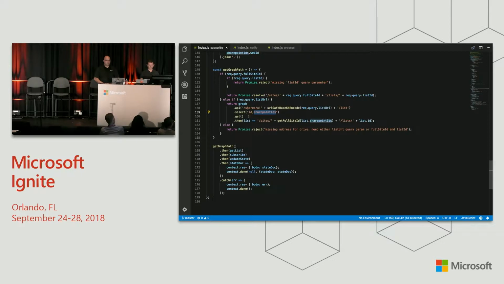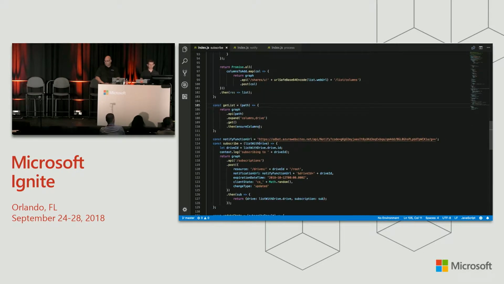And then at the end, we resolve all of that just so we can produce another consistent site ID, list ID URL. You may ask why we don't just use the shares URL format everywhere. We could. There is one thing later on that we do in this function that only works with the ID-based accessing. So it is what it is. So we get the graph path, and then we call getList.